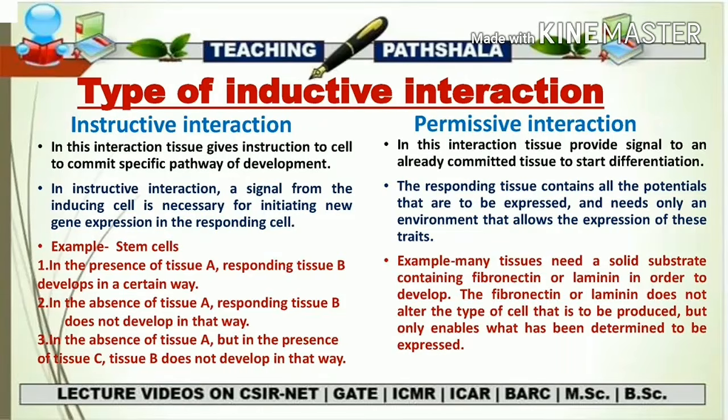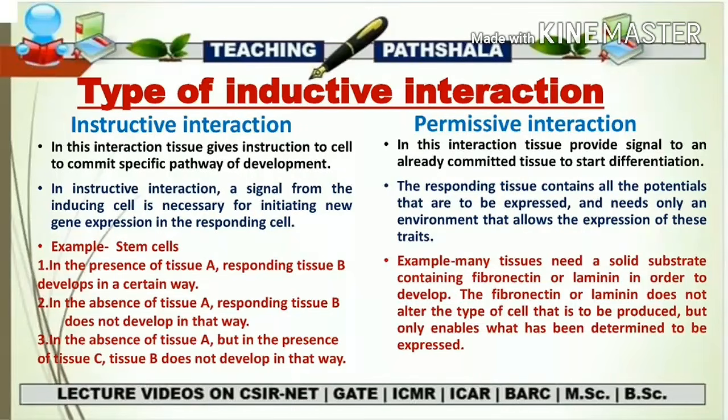The third option, in the absence of tissue A but in the presence of tissue C, tissue B does not develop in that way, because the inductive signal is very specific. The inductive signal was sent by tissue A and received by tissue B, so even if tissue C is present, it is not going to affect the overall pathway. That is why, in the absence of tissue A, which was sending the inductive signal, tissue B failed to express itself. So this is the best example through which you can understand the basics of instructive interaction. From its name you can memorize it very easily. One cell is going to need an instruction from some other cell, and that is why there is an instructive interaction.